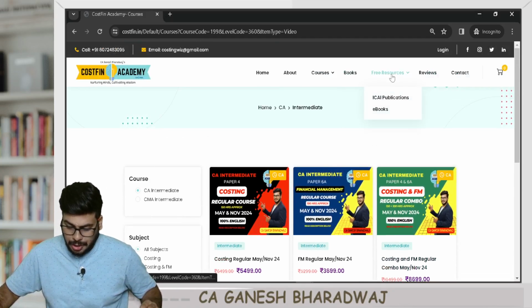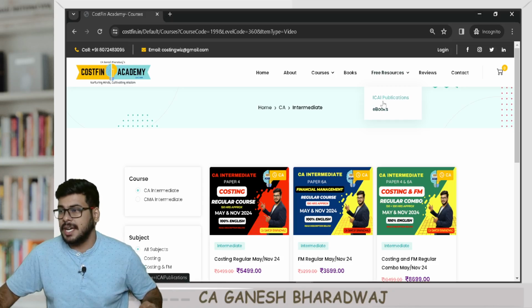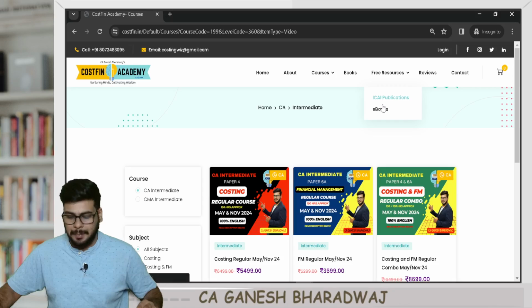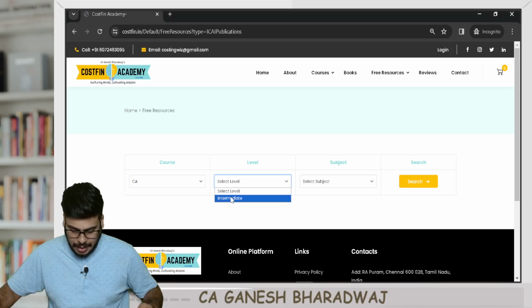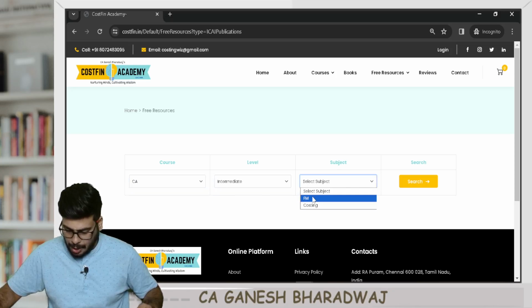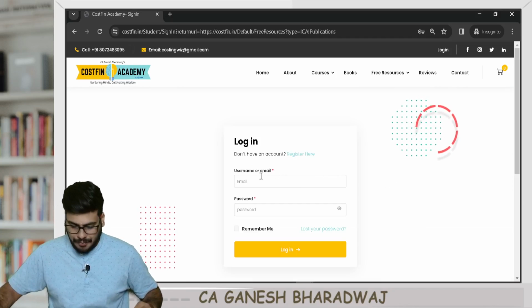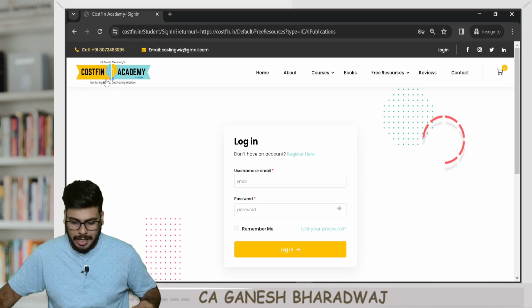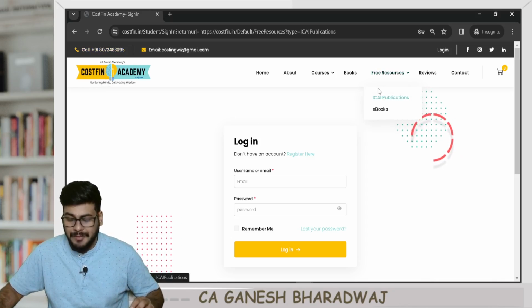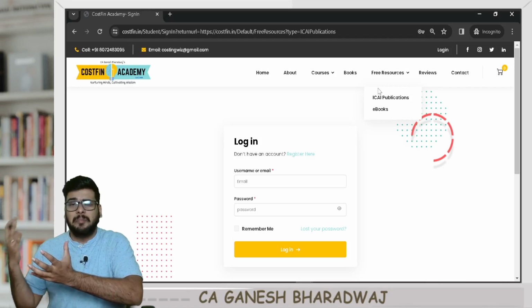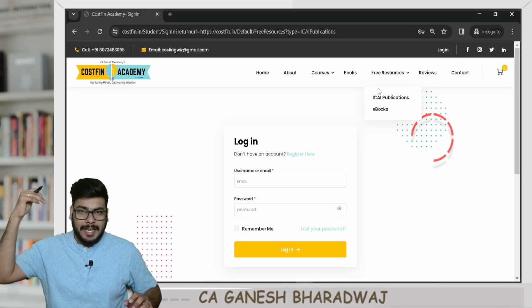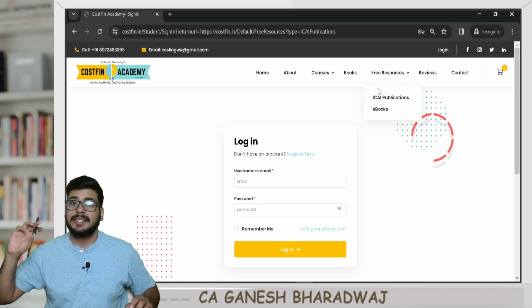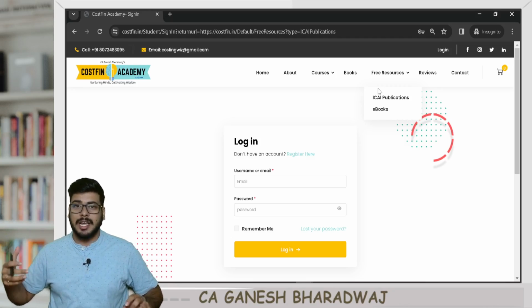But if you go to the free resources section, I have kept two sections: ICAI publications and ebooks. If you go to ICAI publications, you can choose either costing or FM. Of course, it will ask you for a login. Here we have the compilation of our institute publications, right from the institute study material, mock test papers, past exam question papers, suggested answers, RTPs and so on.